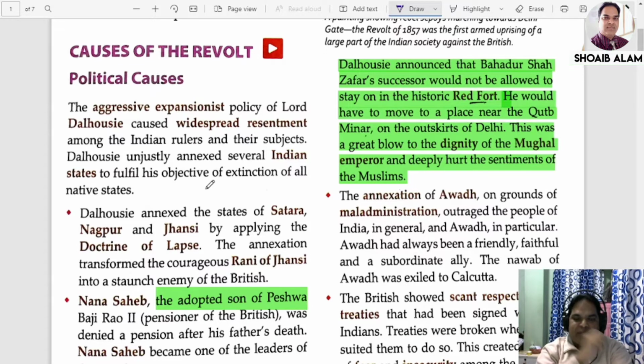So as per the doctrine of lapse, if a ruler dies without leaving his own successor or natural heir, then his kingdom will pass into the hands of the English. On this basis, by applying the doctrine of lapse, Satara, Nagpur and Jhansi were annexed. Annex means to bring those territories directly under your control. This was the doctrine of lapse. So who introduced the doctrine of lapse? Lord Dalhousie, the Governor General of India.